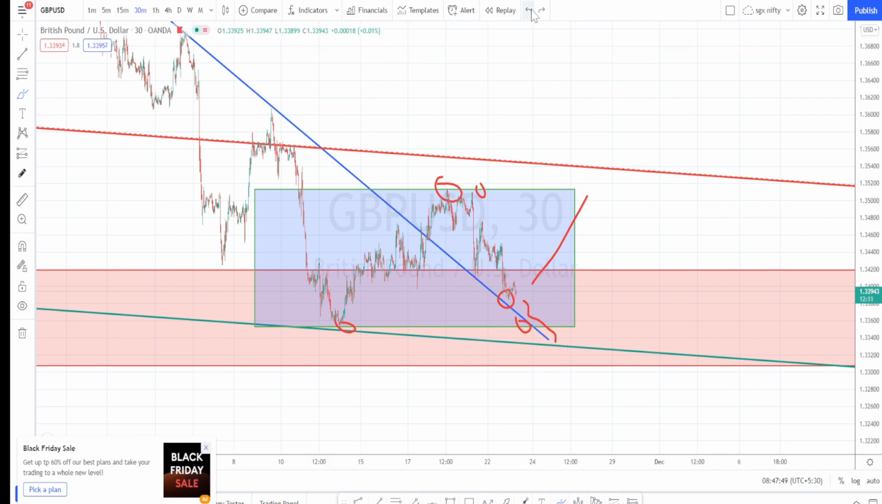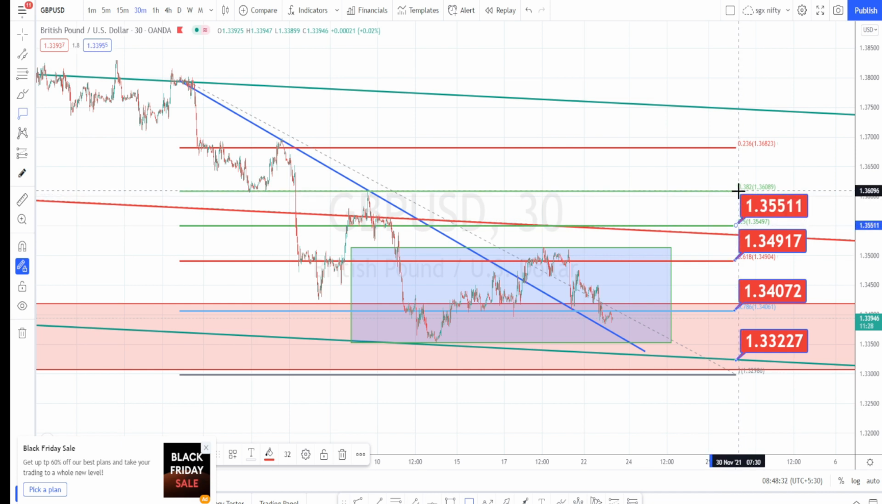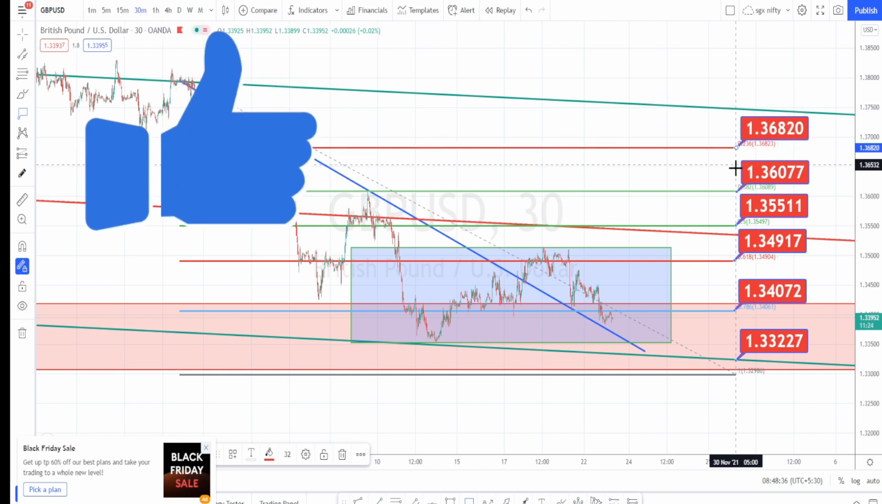Let us mark the trading ranges for today. This is going to be the next level of support, and presently this is acting as a resistance. The next resistance level is going to be here. The next resistance is going to be here, and this is going to be the next resistance, and this is going to be the topmost resistance.